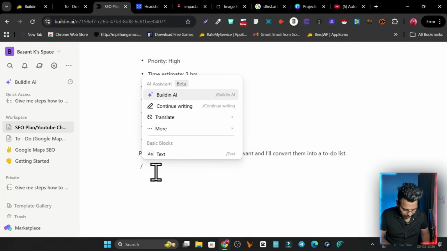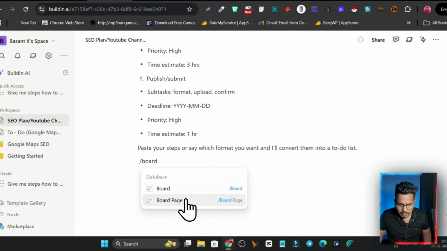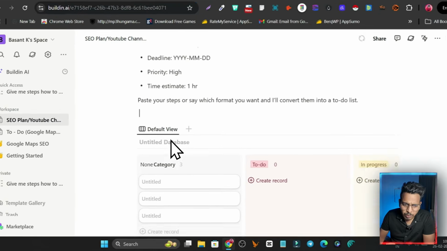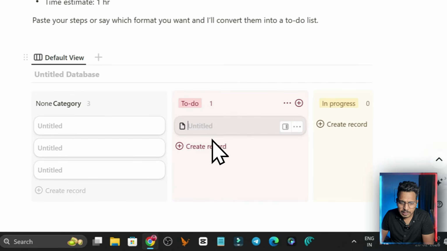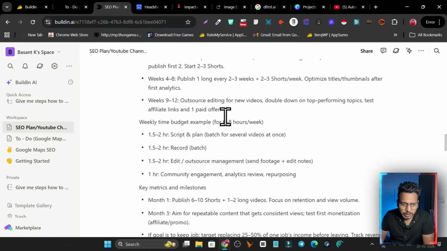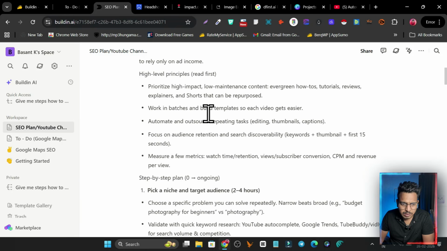Okay, let me add the board. Yeah, this is the board page I will add, and now you can see the board is added here. So I can add the categories, and I can add my to-do list. Suppose I want to create a list here of the records, so I will go here and see what the first step is.